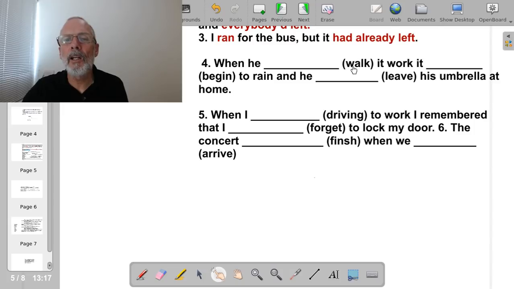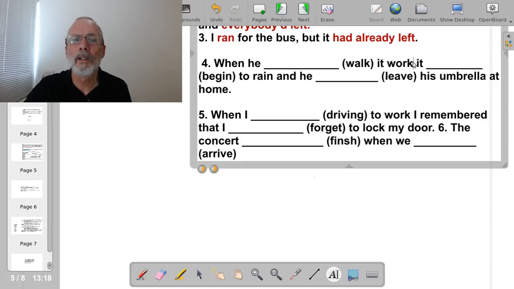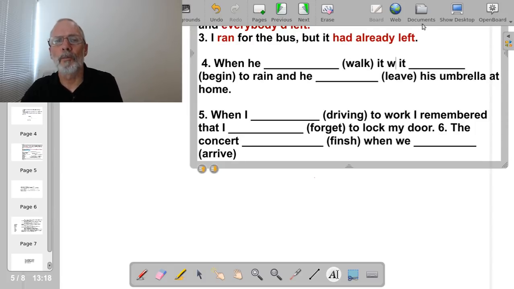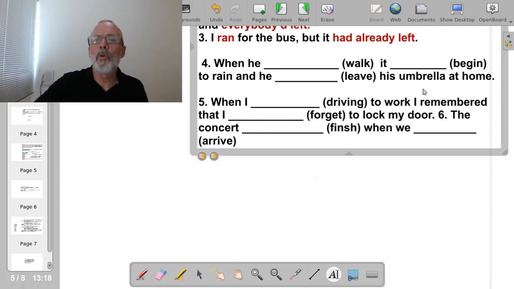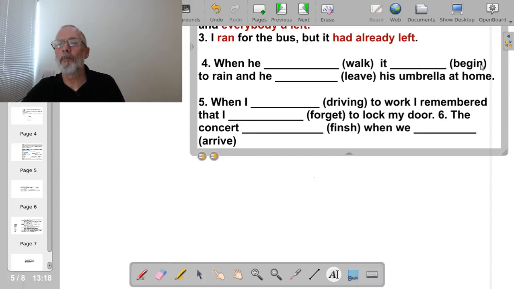When he woke, it began to rain and he left his umbrella at home. Here I think I need, when he... this is a mistake here, sorry, let me correct this. This shouldn't be here. When he woke, it began to rain and